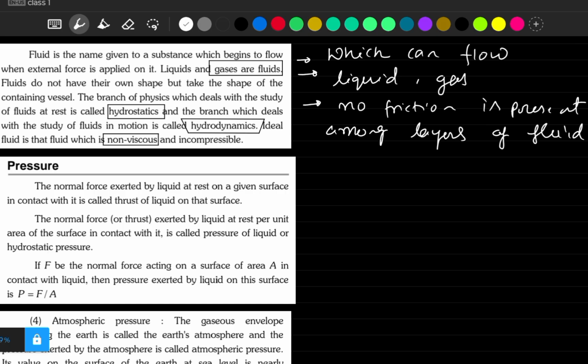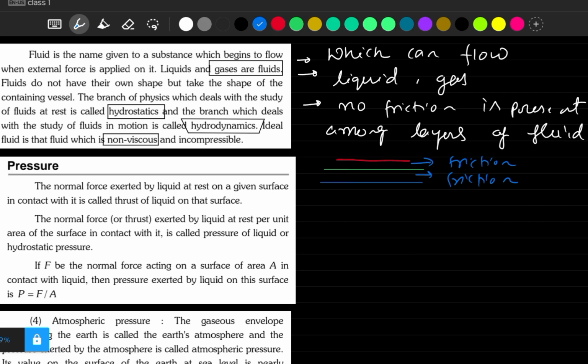You can understand it like this: let's say this is our first layer, this is our second layer, and this is our third layer. In between these layers there will be friction. It's the reality. Just like we have air friction, here we will have friction. But we are considering that whatever fluid we take is non-viscous, with no friction present among the layers of fluid.